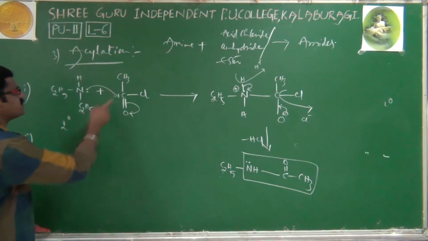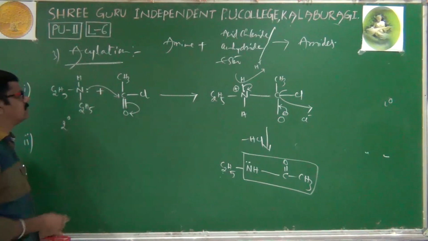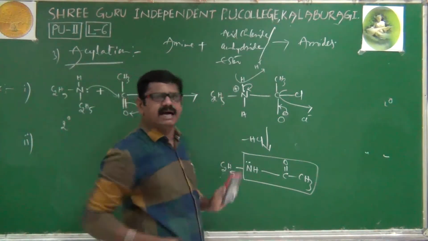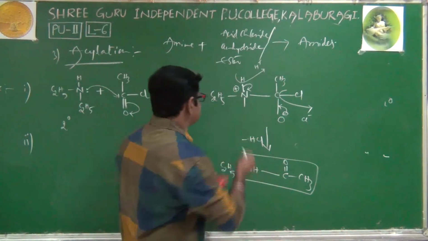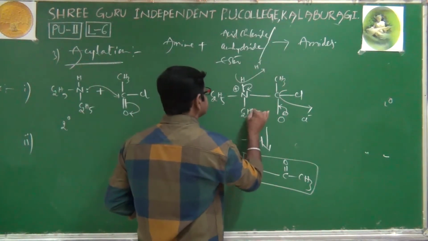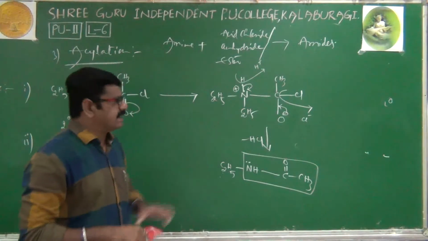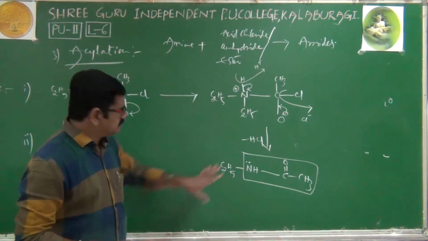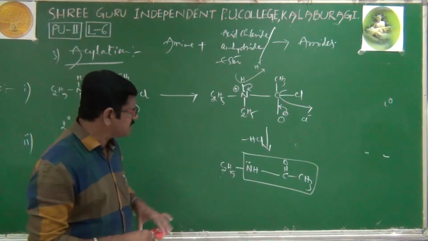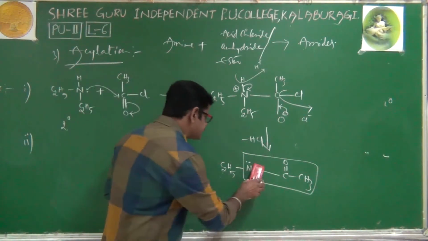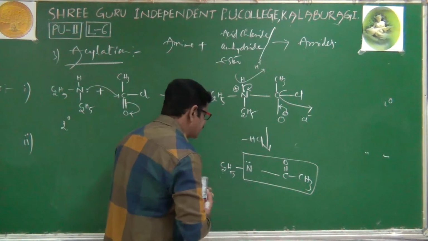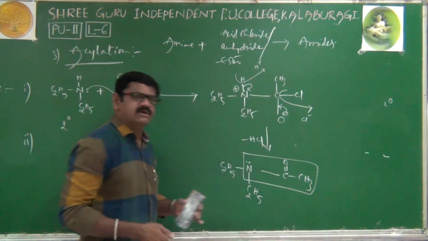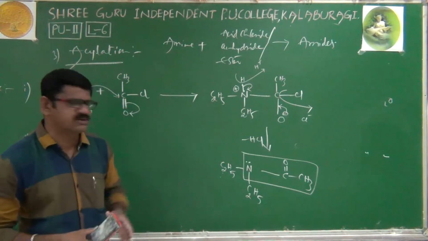When a secondary amine also reacts with the same compound, the same reaction takes place, and the same type of intermediate compound is obtained. Here instead of hydrogen I have to write the ethyl group. Again the same HCl is eliminated. Then after elimination of HCl, the final compound is like this. The final compound is also the same. Instead of this hydrogen, I have to write the ethyl group. Wherever hydrogen was, there we just substitute the ethyl group.